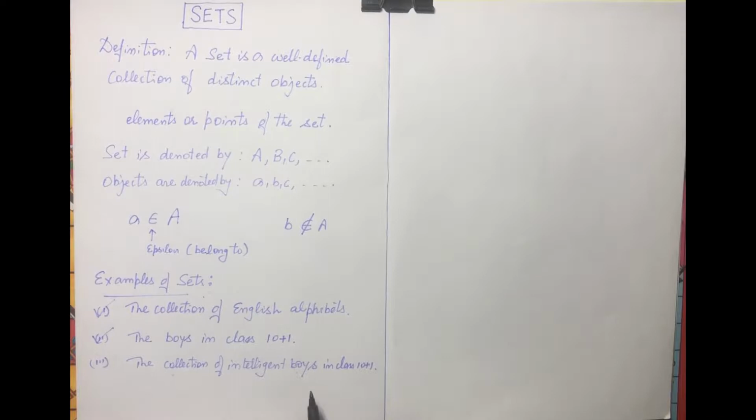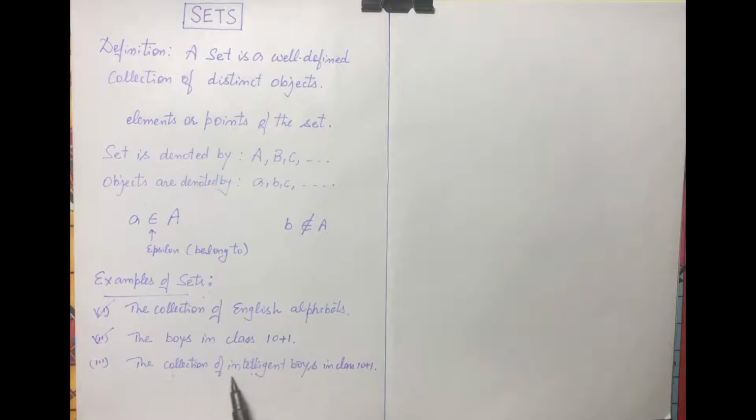Now there are many criteria of intelligence, whether we are going for games, extracurricular activities, study, or any other competition. So there are so many criteria for making a group of intelligent boys. So this does not come under one property. That means this collection is not a well-defined collection. So this is not a set.